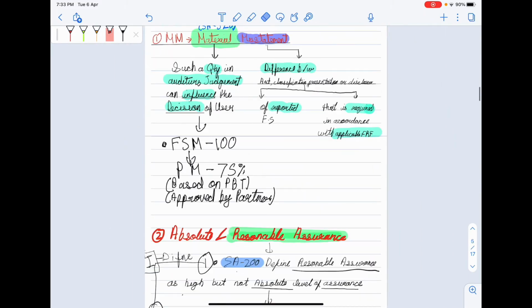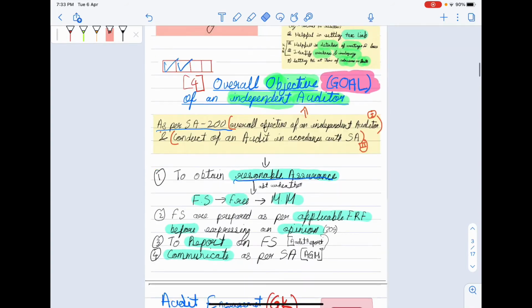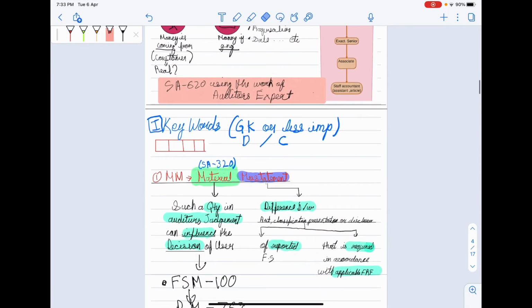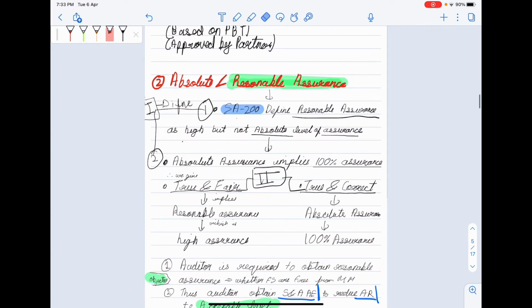Then the objective of auditor was to obtain reasonable assurance. What is reasonable assurance? Reasonable assurance is high but not an absolute level of assurance. Absolute assurance implies 100% assurance. Therefore we give true and fair view. True and fair implies reasonable assurance, which is a high level of assurance, and true and correct view implies absolute assurance, that is 100% assurance. We give reasonable assurance, not absolute assurance.